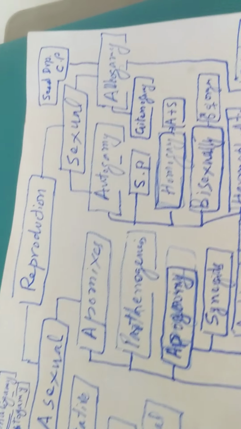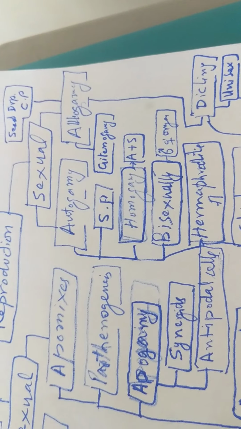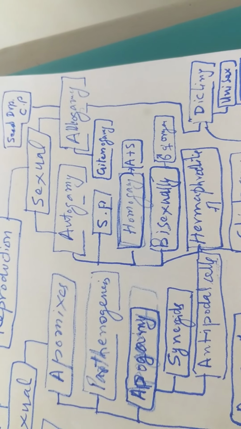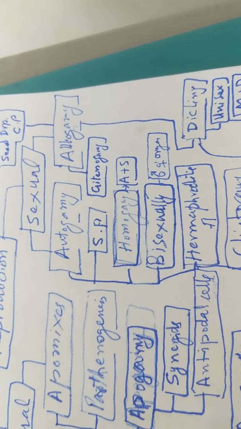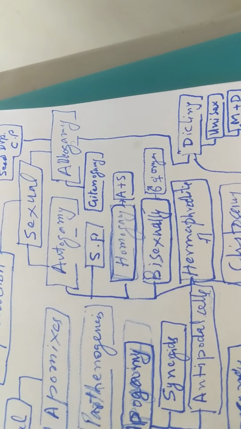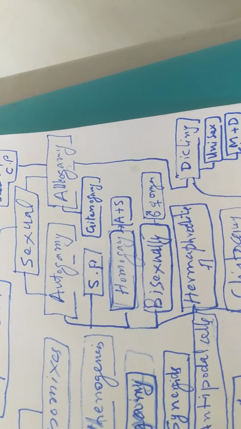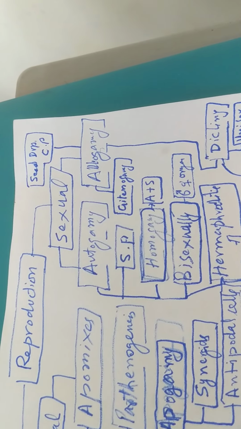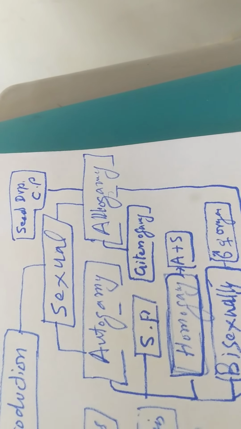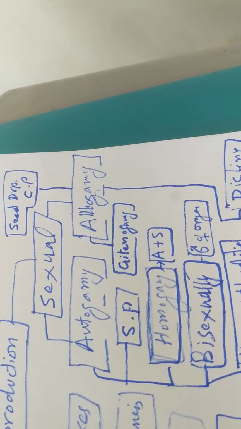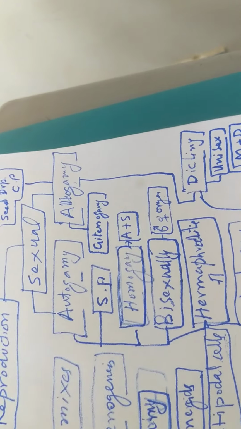Now let us start to know about sexual reproduction, what it is. Sexual, as we have already told, is the fusion between male and female gametes to form a new individual. This is also again of two types, autogamy and allogamy. In autogamy, seed is developed by self-pollination, whereas in allogamy, seed is developed by cross-pollination.